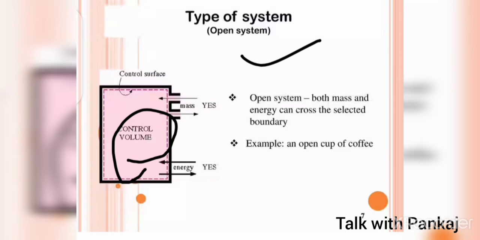So an example of this system is an open cup of coffee or an open cup of tea. There the transfer of energy and mass will occur. That system is called an open system.